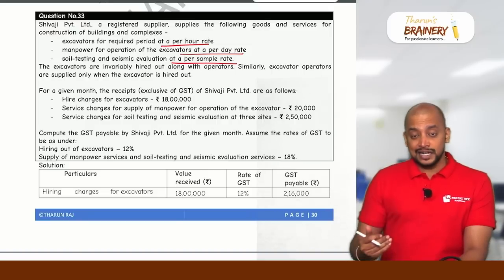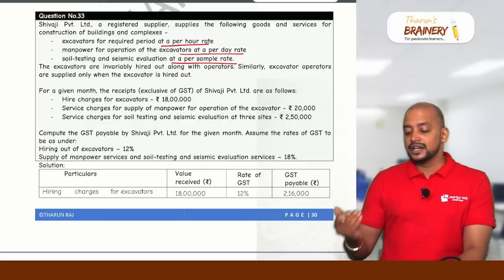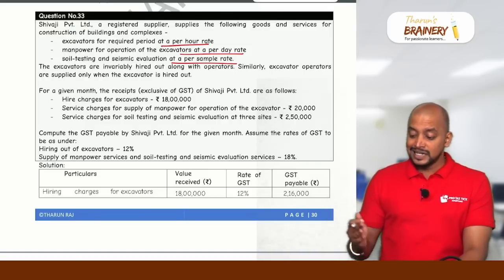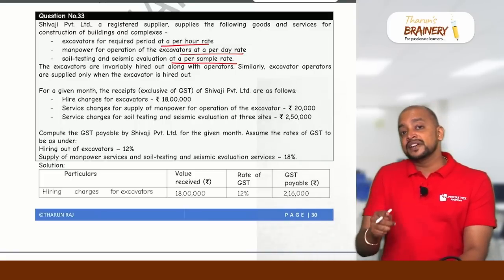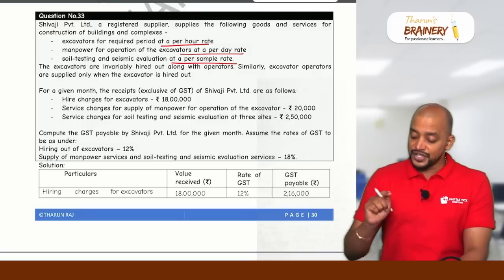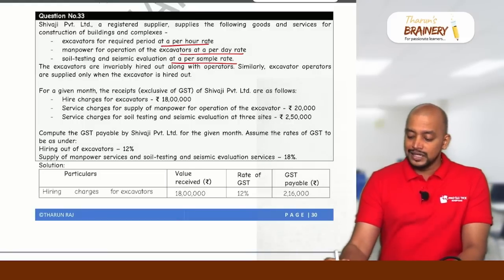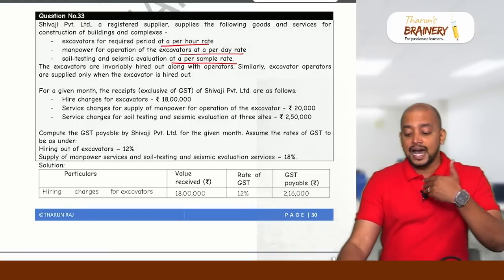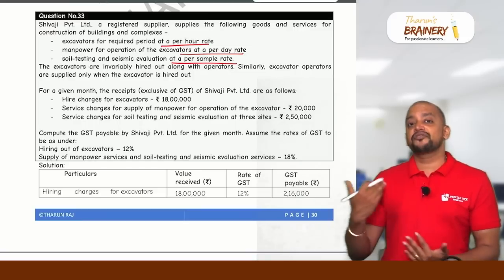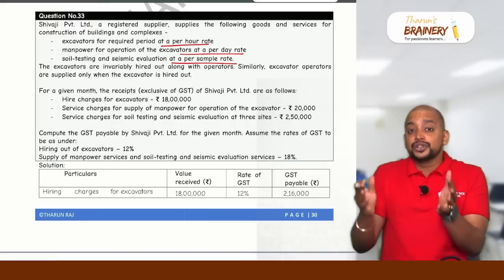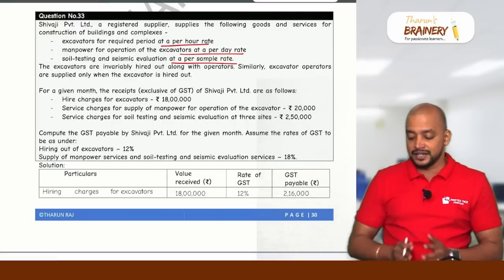The excavators are invariably hired out along with operators. Similarly, excavator operators are supplied only when the excavator is hired out, which means that hiring of excavators and supply of manpower for excavators is naturally bundled in the ordinary course of business.